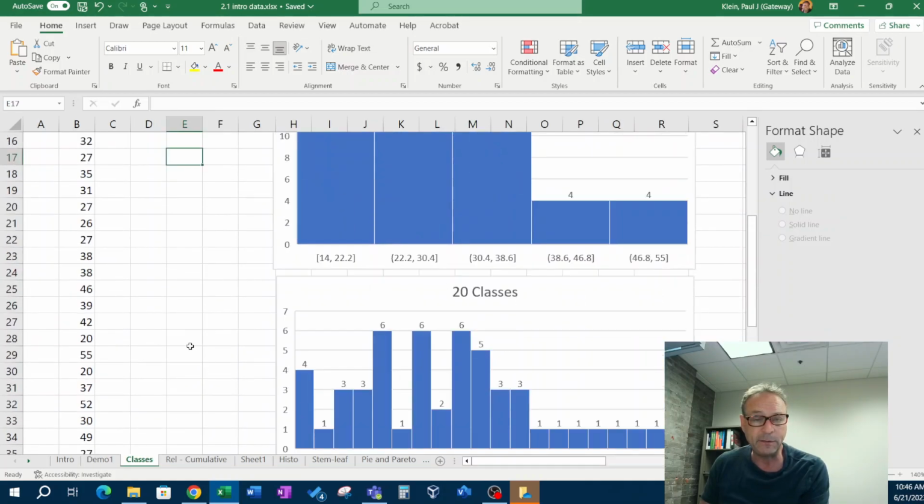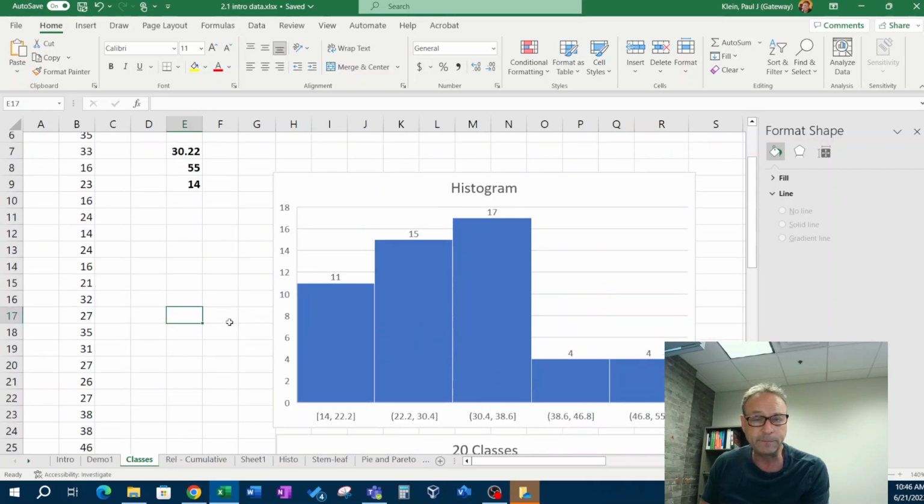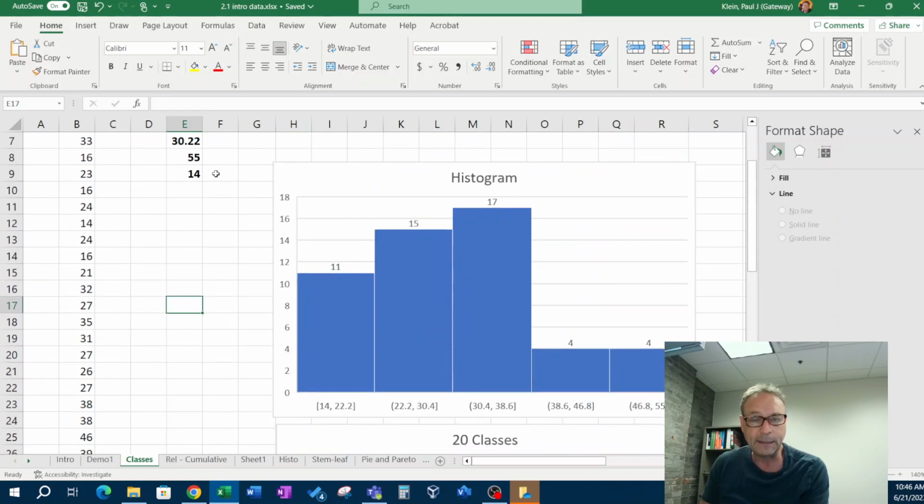For example, I think this is the NFL data, right? And it's showing me that in the middle, between 30 and 38, there's 17 times that happened. Once again, it's a count. I'm counting all these things, and this determines the height of that bar. All right? So this one has 1, 2, 3, 4, 5 classes, and it gives me a good picture of what's going on with the data. That's what I want to know.